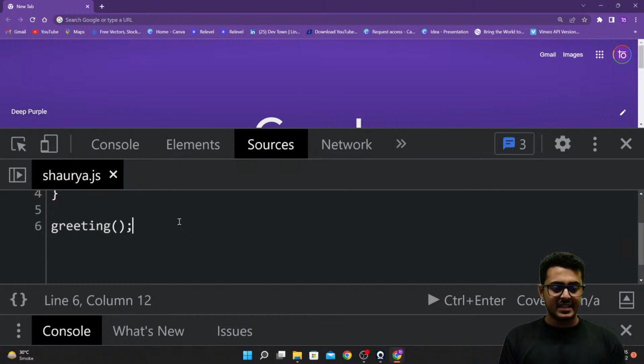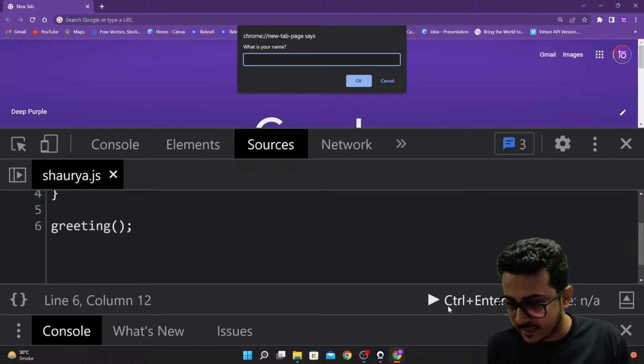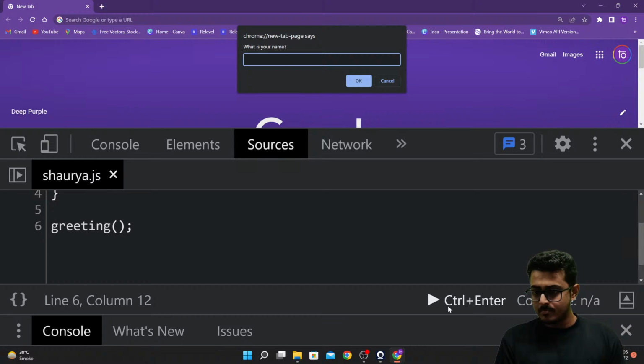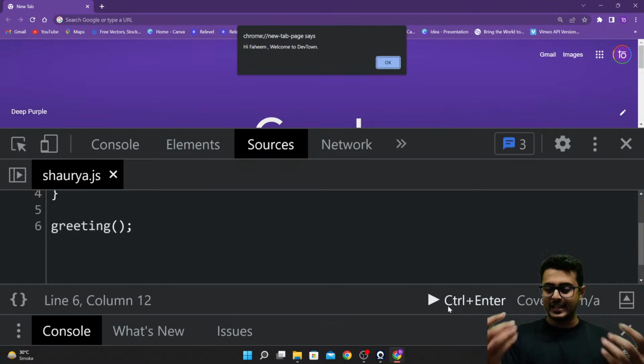Now if I'm saving this and running these lines of code, you're able to see that we are getting the prompt: what is your name? Let us put up a name. Sure, Fareem, it's great if you want to stay. We'll use Fareem's name right over here. We press enter and we get the message: hi Fareem, welcome to DevTown.